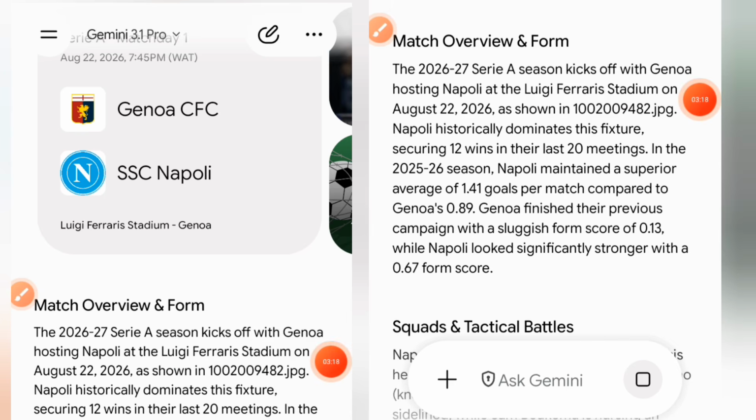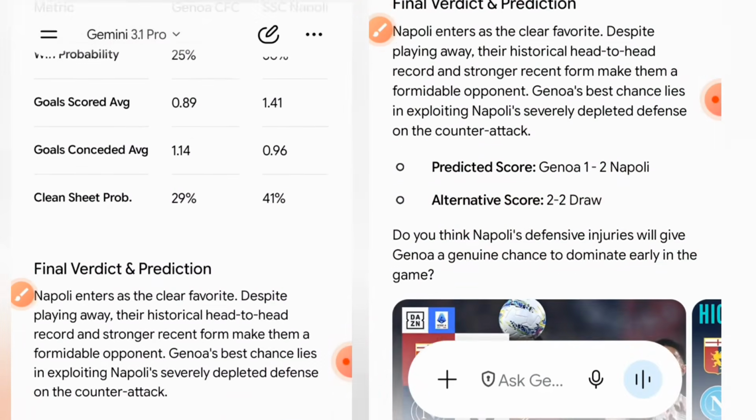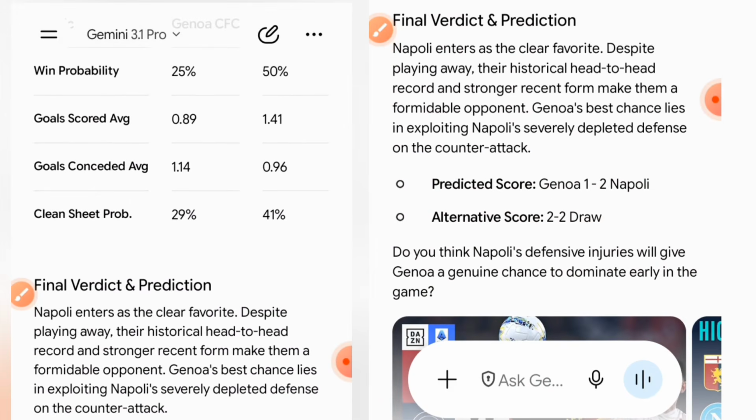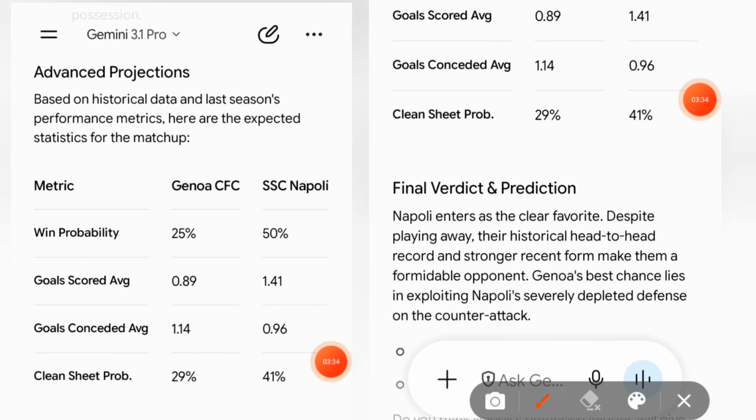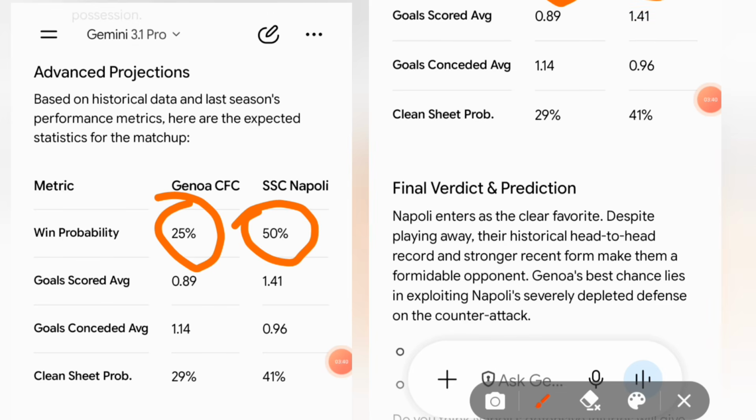Up next on the list is the match between Genoa against Napoli. Let us look at the statistic projection. We have the winning probability: 25% for Genoa, 50% for Napoli, expected goals average, and clean sheet probability.